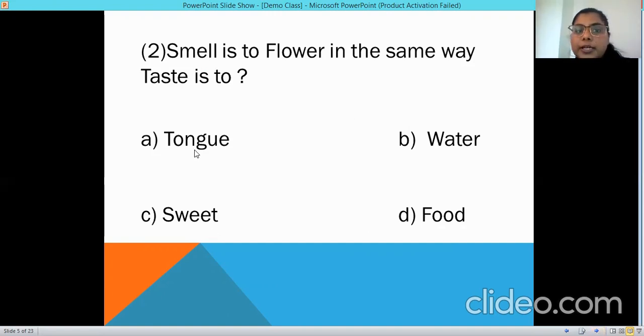So the first option is tongue. Taste could be related to tongue, but is it the right answer? Let's find out. As I already told you, smell is related to flower. Flower is an object. If it had been mentioned that smell is related to nose, then the correct answer would be that taste is related to tongue. But here flower is an object, so we have to find the next object that could be related to taste. Water, no. Sweet, no. Food, the taste of the food we get. Food is an object which is related to taste.